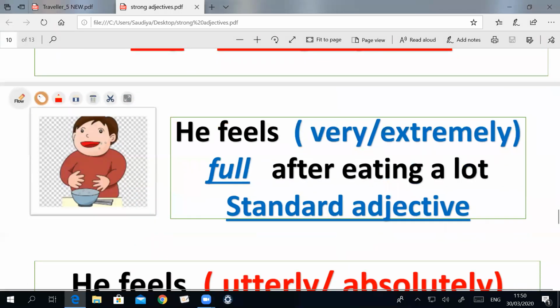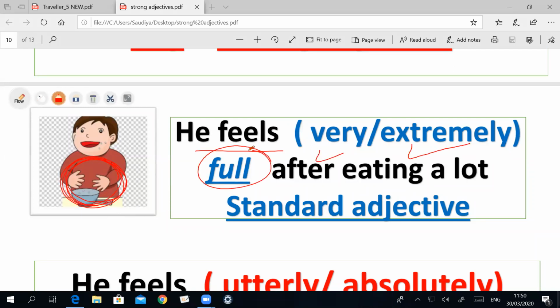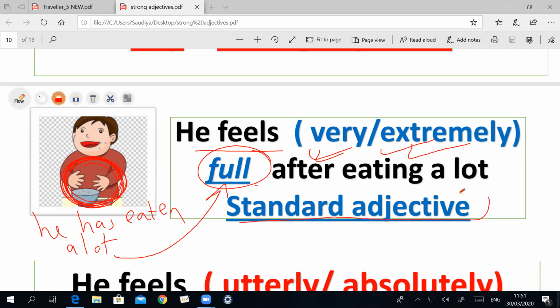This boy, I think he has eaten a lot. So look here, he feels very or extremely full. So he doesn't need to eat. He has eaten a lot, so he feels full. The word full follows the adverb very or extremely. Why? Because it's a standard adjective.